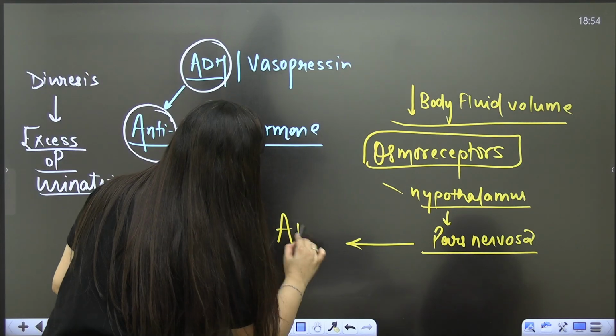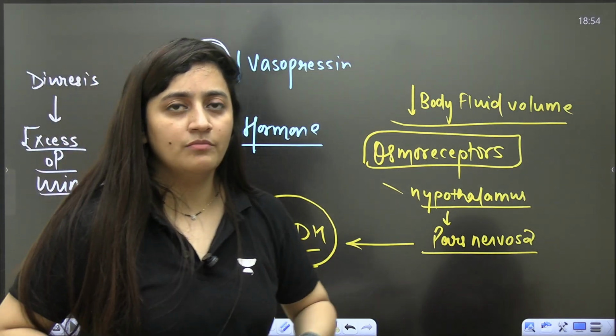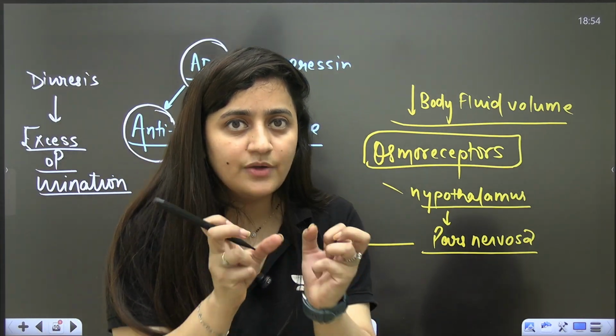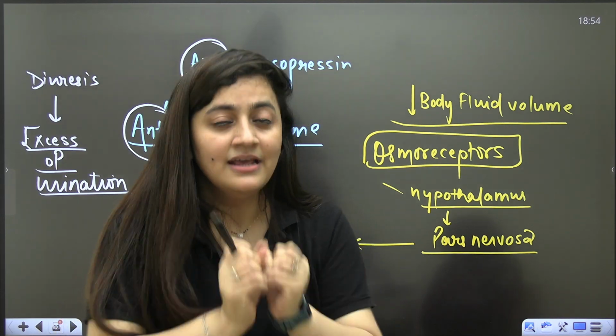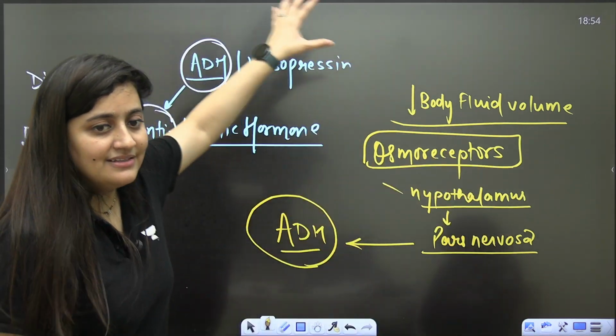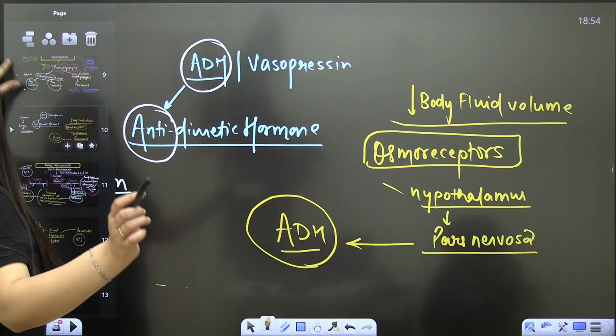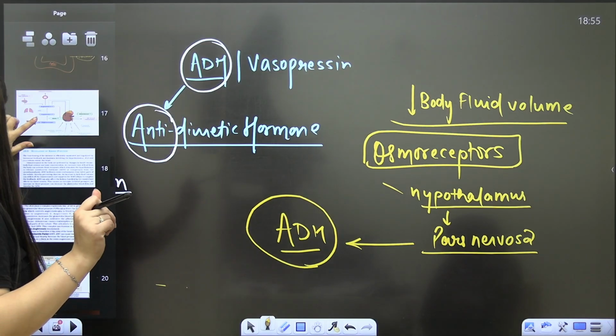So the posterior lobe of the pituitary will release antidiuretic hormone, which will absorb more and more water in our body. Water conservation will be there and we get concentrated urine, water wastage will not be there, right? This is how kidney function will be regulated, and all the things are from the NCERT. So this is all about the regulation of kidney function.